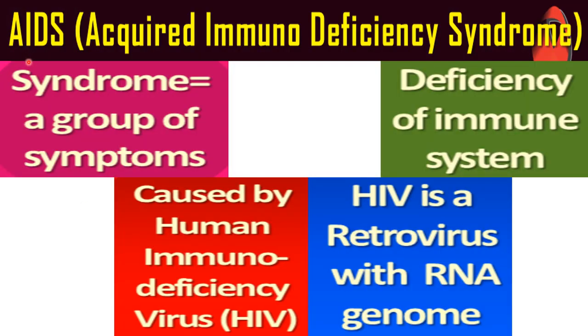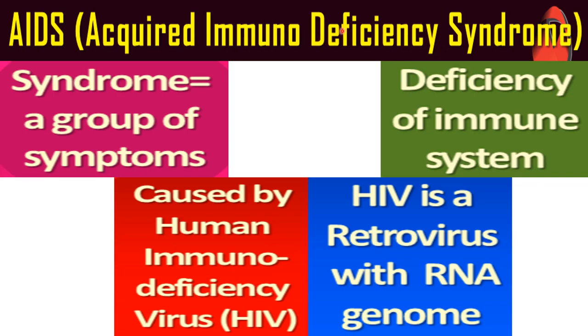Now next topic is AIDS, that is acquired immunodeficiency syndrome. Here, what is the meaning of syndrome? Syndrome means a group of symptoms, because there are many symptoms which are found. AIDS is not a particular disease actually. Here, this is an immunodeficiency disorder, right?